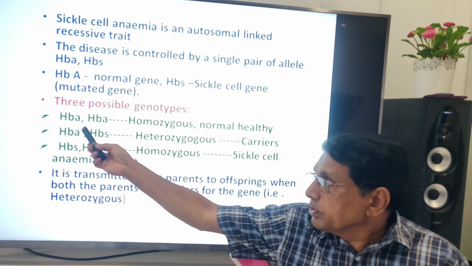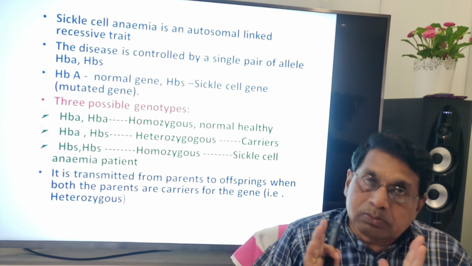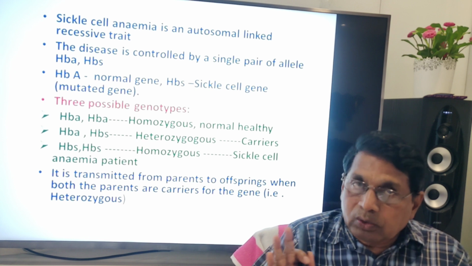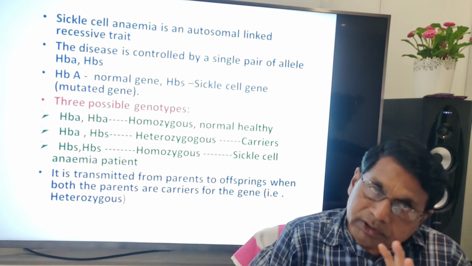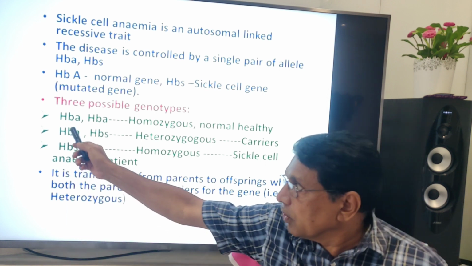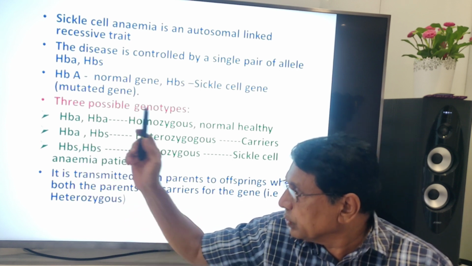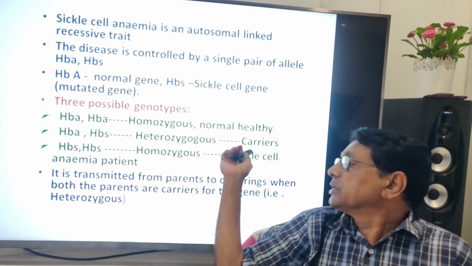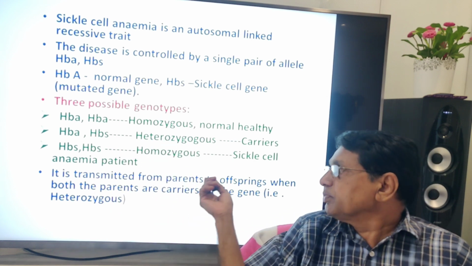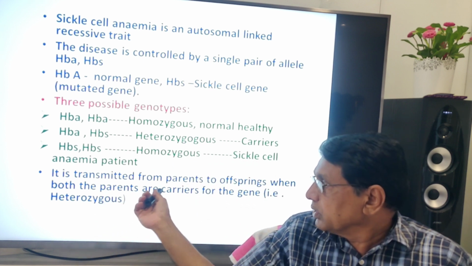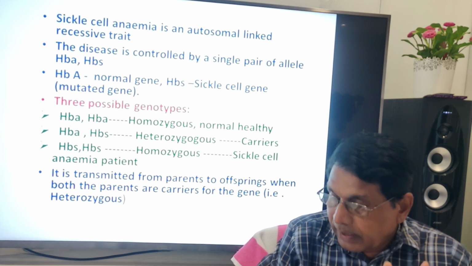There are three possible genotypes. HBA HBA, homozygous, normal, healthy, because both are dominant, so there is no problem. HBA HBS, heterozygous. Even these people are normal because the dominant gene is there. Then HBS HBS, both recessive, homozygous. They suffer from sickle cell anemia. It is transmitted from parents to offspring when both parents are carriers for the gene, that is, heterozygous.